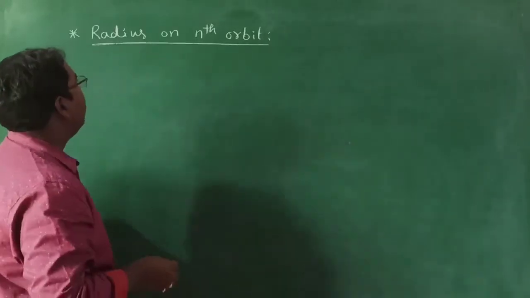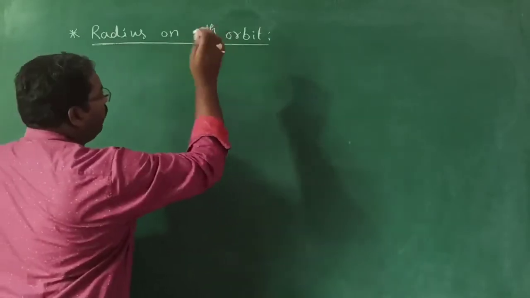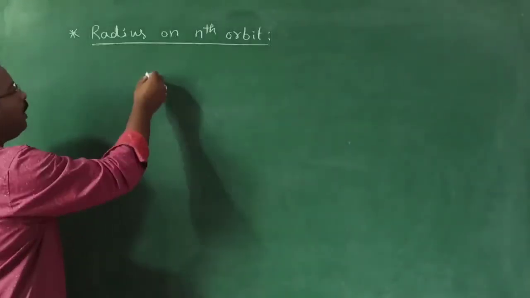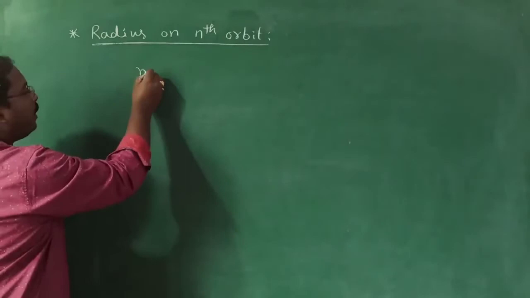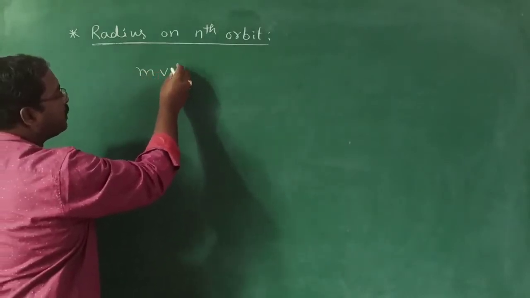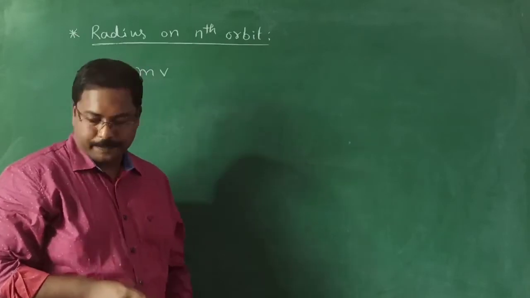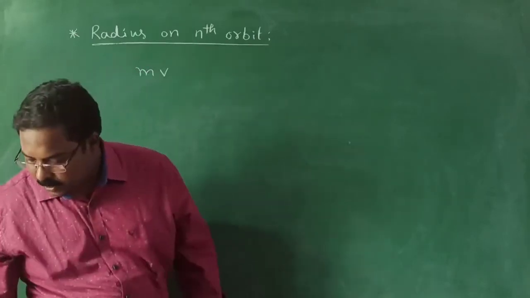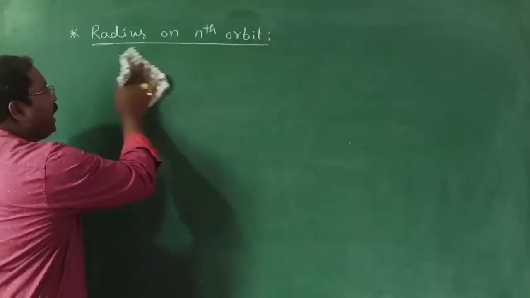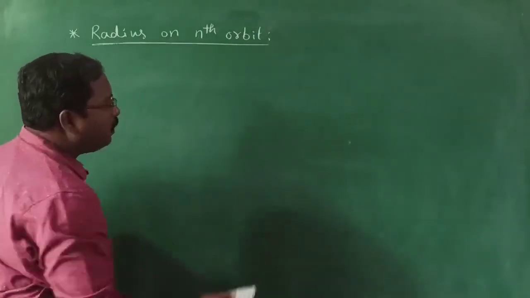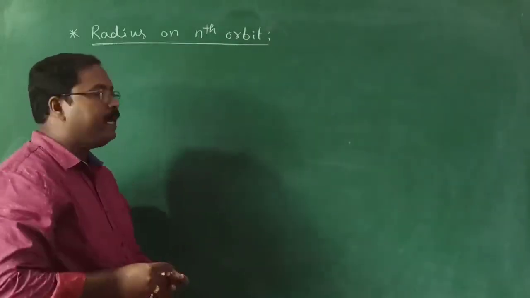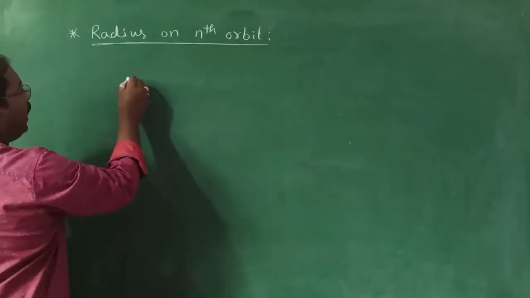Now, radius of the nth orbit. How can we get the radius of the nth orbit? In the previous case, we have seen mvr equals nh by 2 pi. From that, we can derive all those formulas. But as I told you, derivation of these formulas is not needed; just simply note down the value.